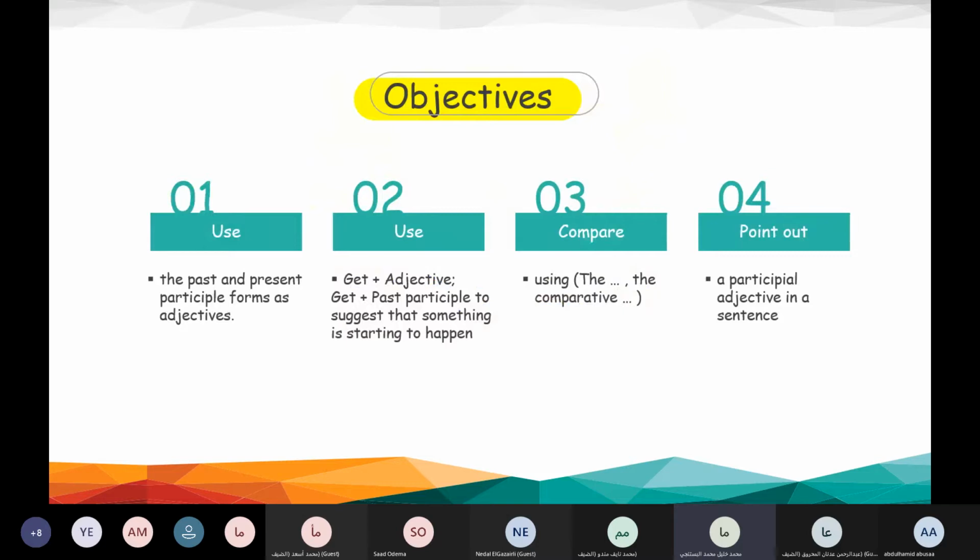We are going to use the past and the present participle forms as adjectives, to use get with adjective or get with past participle to suggest that something is starting to happen. Also, number 3, to compare using the comparatives, and to point out a participle adjective in the sentence.